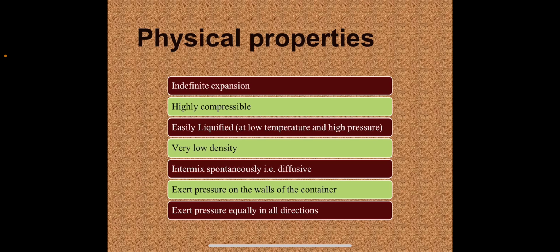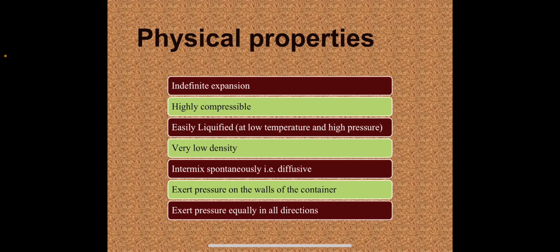Number one is gases possess capacity of indefinite expansion. They acquire the volume and shape of the container. Number two is gases are highly compressible. Unlike liquids and solids, gases can be liquefied at low temperatures and high pressures. Gases have very low density under normal conditions of temperature and pressure.